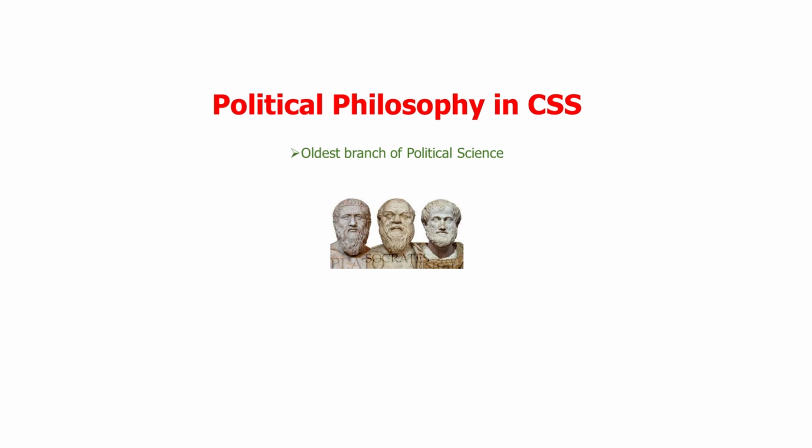Okay, so the next very important point which needs to be discussed is the role of political philosophy in CSS. So when we read about political philosophy in CSS, it is mostly with respect to political science. So in that respect, we always approach this subject with the perspective that it is the oldest branch of political science. It is a branch of political science that delves into the fundamentals of what governance is, what state is. It talks about the basic ideas of freedom, equality. It talks about how the concept of individual rights has evolved. It talks about what makes a government just, who should have power and why they should have that power, and what is the best way to organize society.